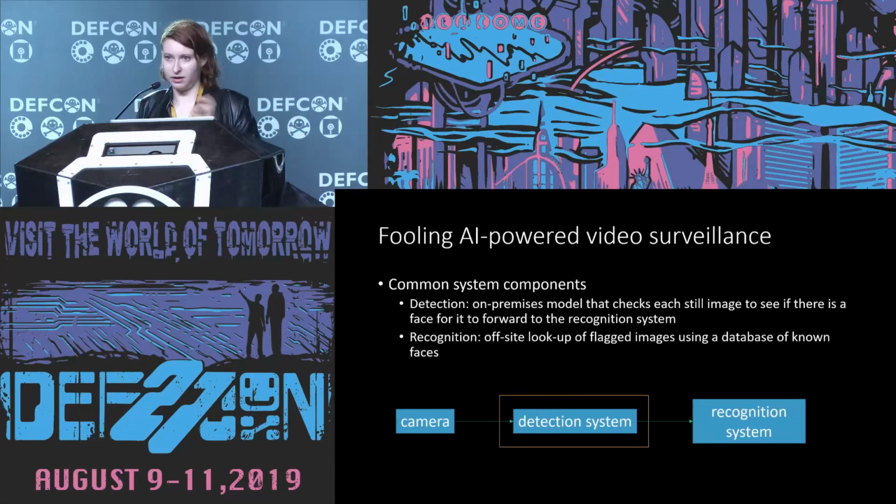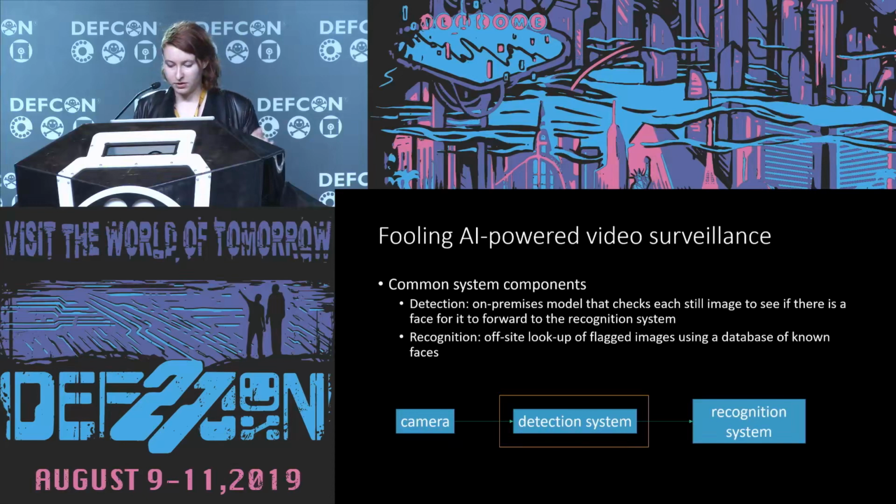What the recognition system does is look at all of these images and check them against a database of known faces that's held by a private entity or maybe law enforcement or something like that. And then it will identify people in images and video that way.